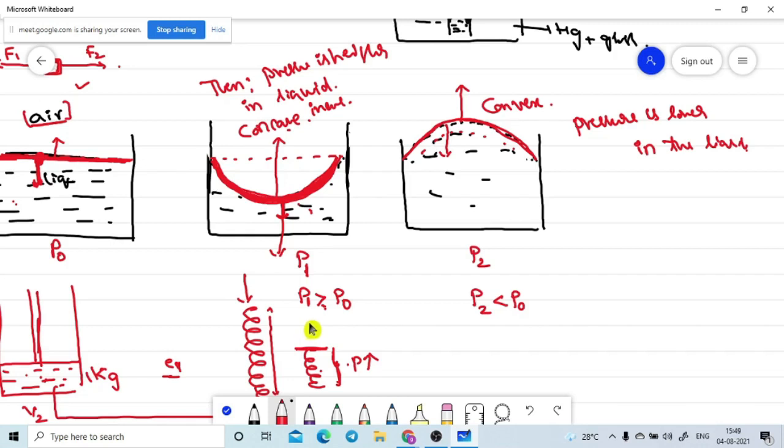Sorry, ma'am, I drew it in a completely wrong manner. Because of this shape, only the water will rise up. One of the students told me this while I was explaining. So this shape will appear only when the liquid rises, so that it should not go down like this.